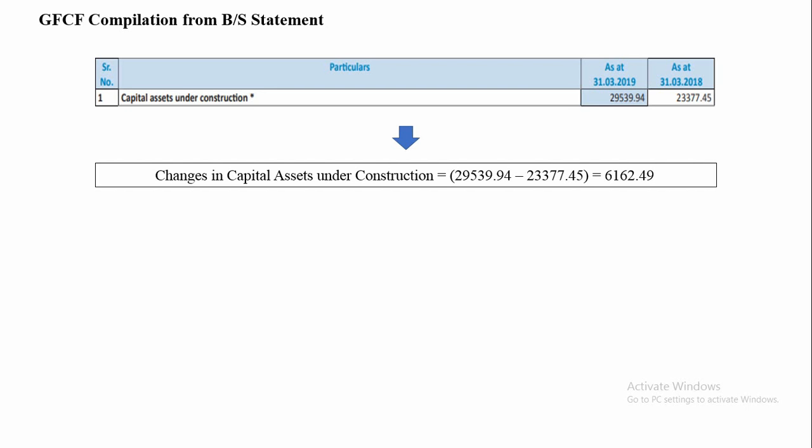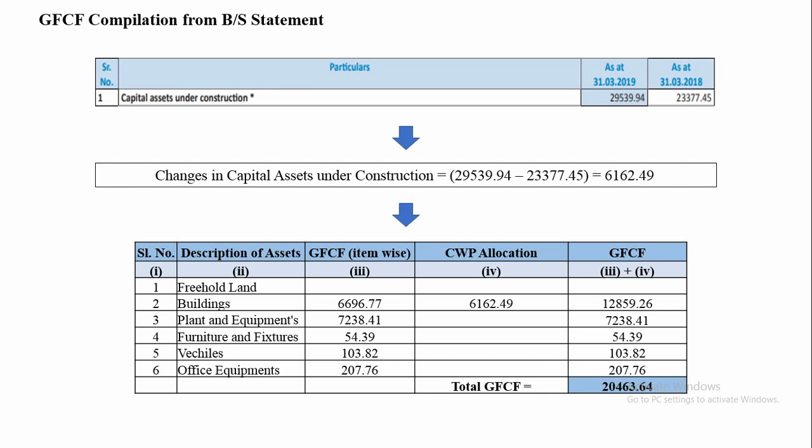As this change in capital work in progress is given under construction, this 6,162.49 value will be allocated against building. So after allocating the CWIP, the final GFCF is compiled. For this particular enterprise, against tangible assets, the total GFCF will be 20,463.64.